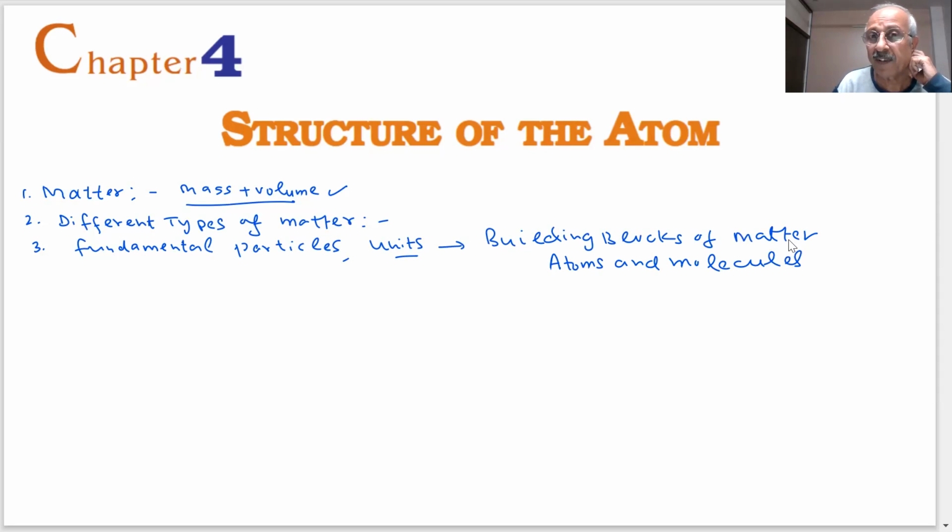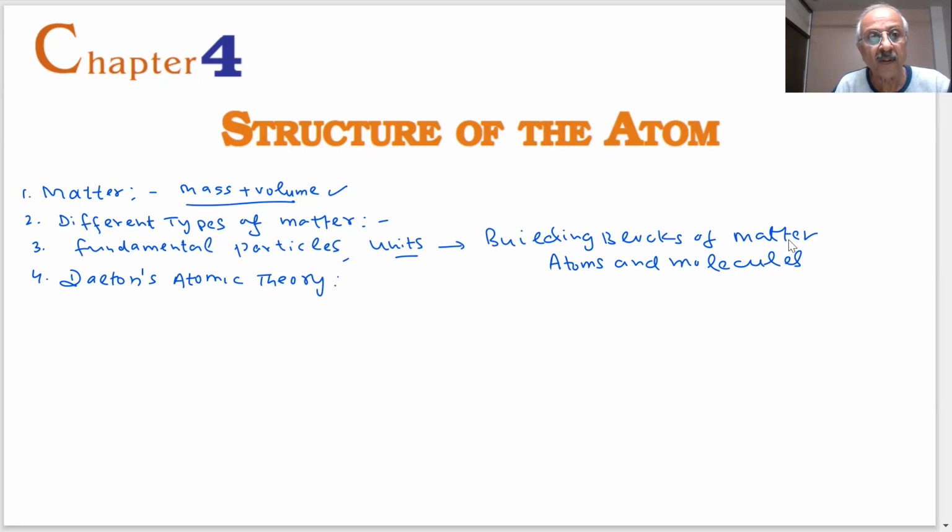We have discussed that in 1803, Dalton proposed his atomic theory. You are aware of Dalton's atomic theory? Yes, sir. What is Dalton's atomic theory? What did Dalton propose?